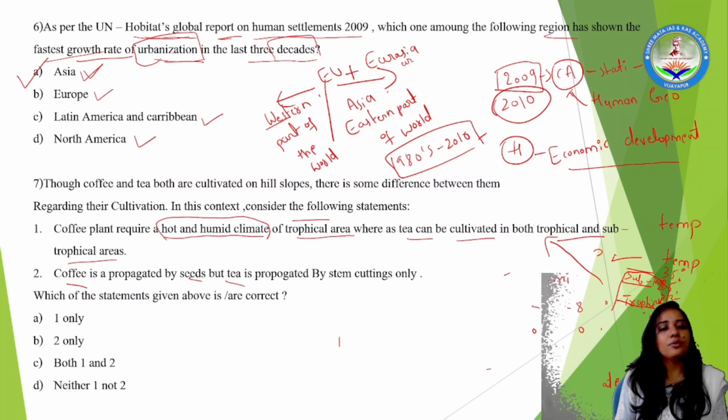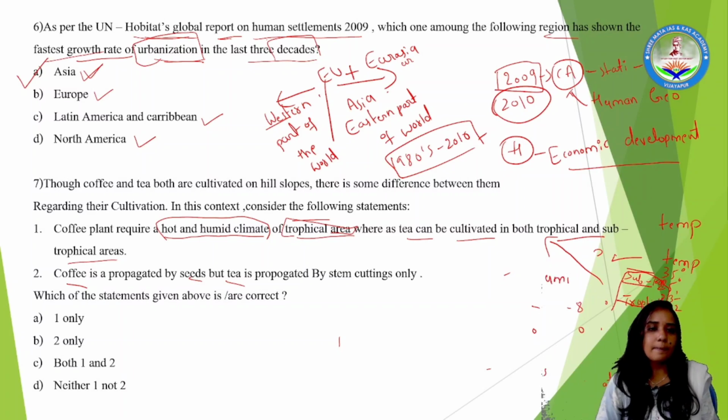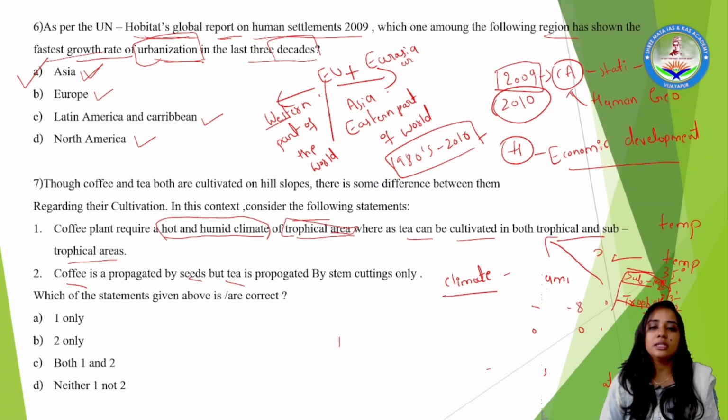So yes, of course, the first option is right here. The coffee plant requires this kind of climatic condition, whereas tea requires this kind of climatic condition. It means tea can grow in tropical and subtropical areas, whereas coffee can grow in tropical areas, not in subtropical areas. Fine. Because climate varies from latitude to latitude, there is no growth of coffee in subtropical areas, whereas tea can be cultivated.